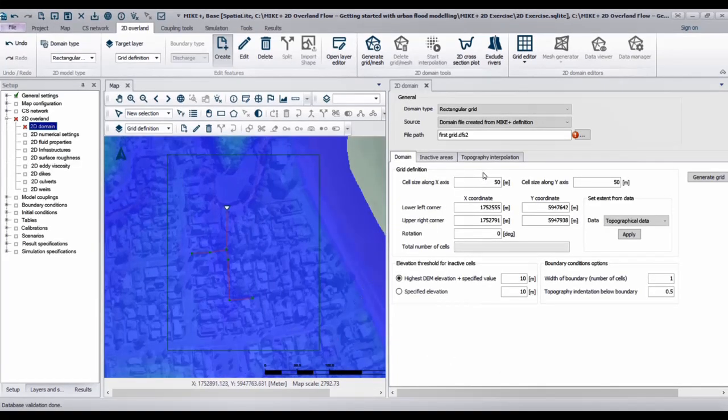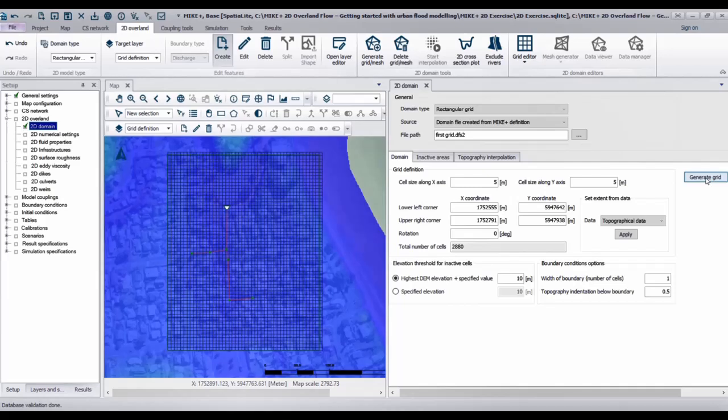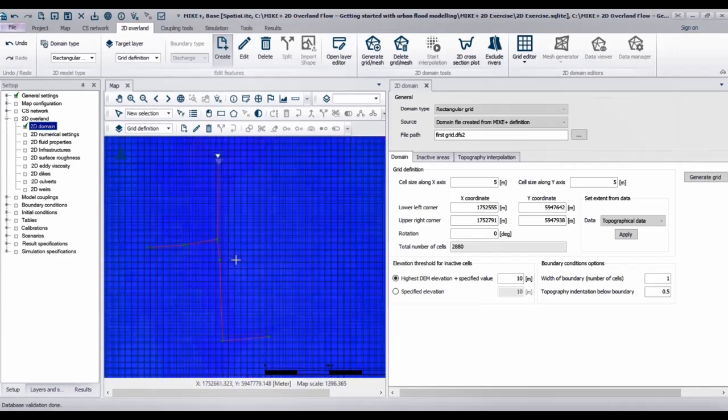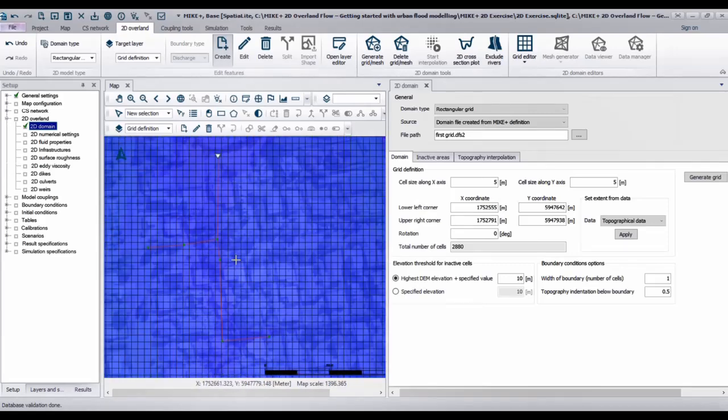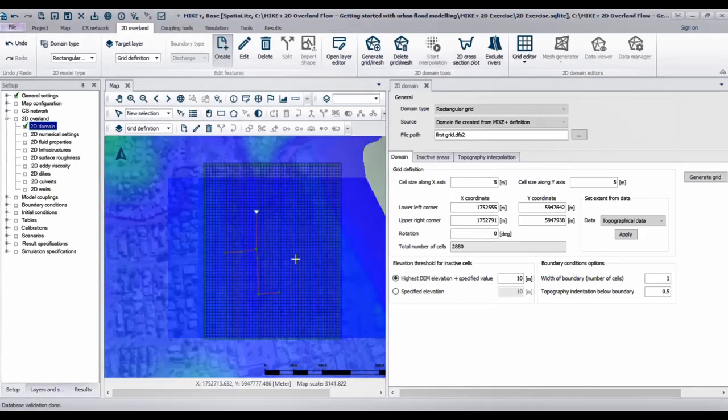Now switch back to the 2D domain editor. As the grid cell size, specify 5 meters by 5 meters. And now click on Generate Grid. And a grid will be generated with the definitions that we have specified. To have a closer look at the grid, you can zoom in and look at it. You can also zoom out to have a look around.